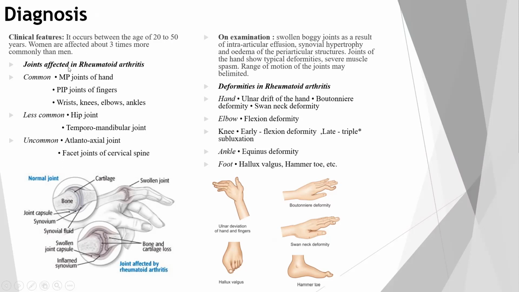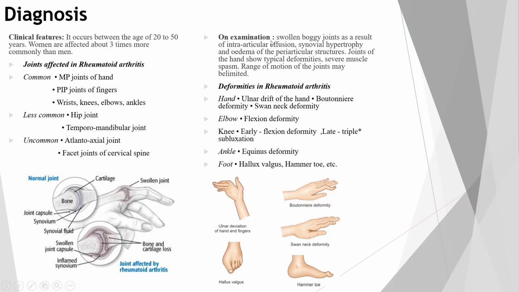The joints most commonly affected in rheumatoid arthritis are the metacarpophalangeal joints of hand, PIP joints of hand, that is proximal interphalangeal joints, wrist, knees, elbow, and ankles. The less common joints affected are hip joint, temporomandibular joint, and the least affected are the atlantoaxial joint of neck, that is C1 and C2 vertebra joint, and the facet joint of cervical spine. So these are the clinical features. If these joints are involved, we can suspect it as rheumatoid arthritis.